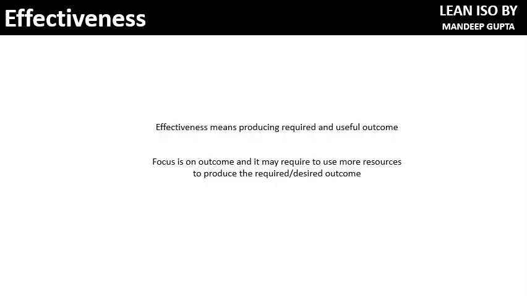It does not count how many resources were required to produce that output. That is why these three terms are very important and very related. Productivity is only useful when it is effective, and when it is efficiently produced, then it becomes profitable and sustainable for the organization. So these three terms are very important, very related, and very confusing.